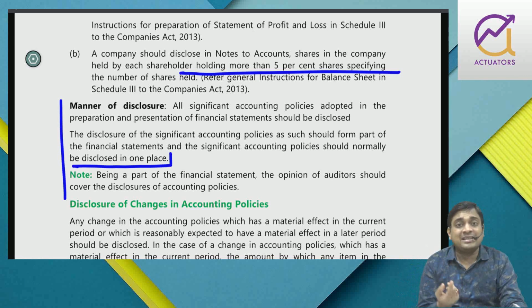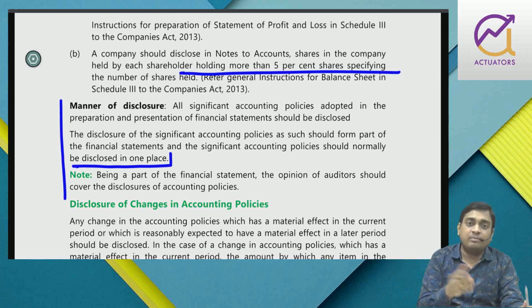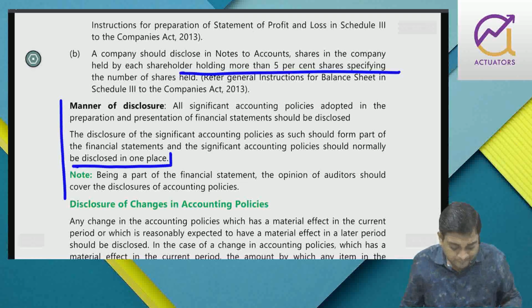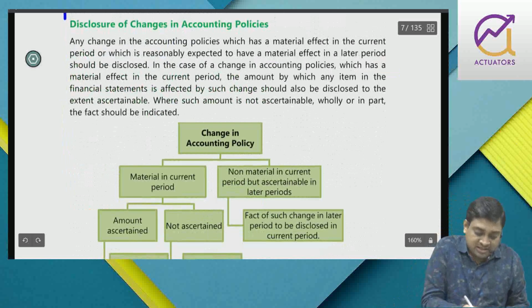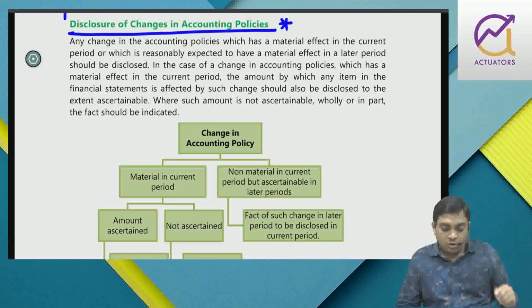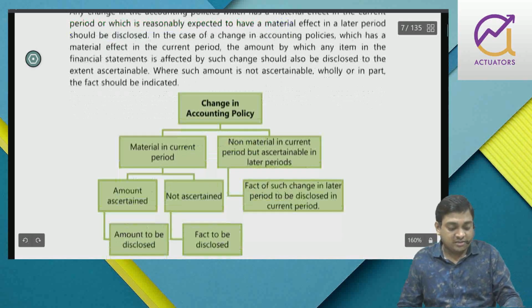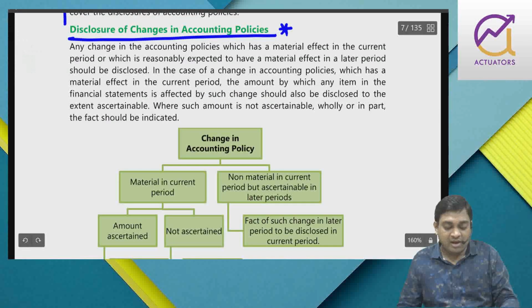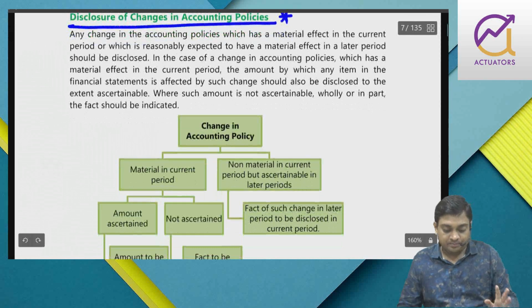And further, there is not a single set of accounting policies. These two reasons are unavoidable. So you will find that there is more than one treatment for a particular item. So disclosure can help the stakeholder to make a proper comparison between different enterprises for the same accounting period, or different accounting periods of the same enterprise, right? Now let us deal with changes in accounting policy. This is very important. If you can expect a question from this particular chapter, then it has to be this topic, right? So I have already told you that whenever you change an accounting policy, you have to disclose that properly, right?